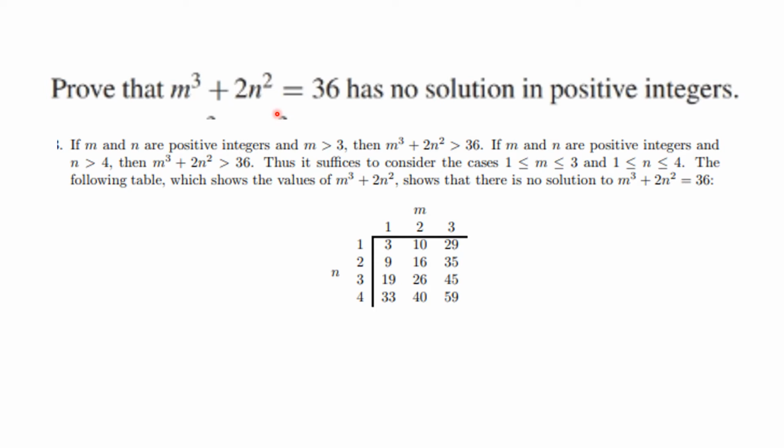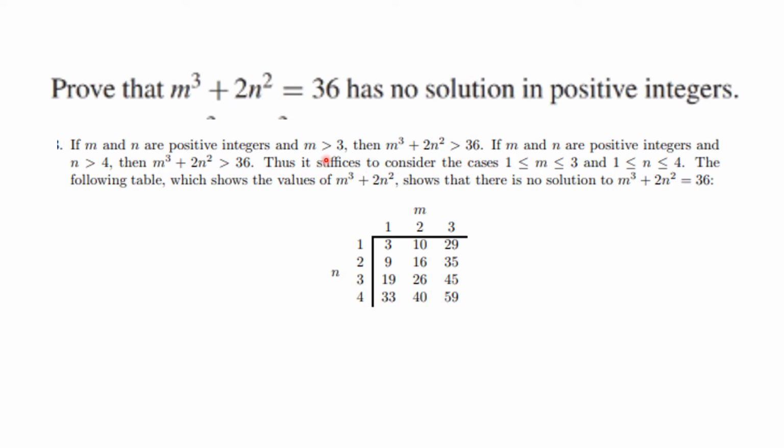This is a case where we can do complete enumeration of all the possibilities, and it's an exhaustive proof. So let's consider if m and n are positive integers, and if m is bigger than 3, that means 4 or more, then m cubed plus 2n squared is bigger than 36.